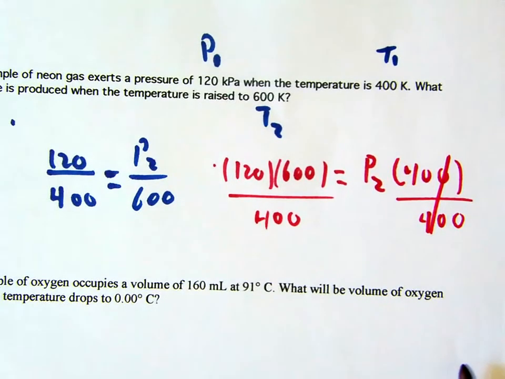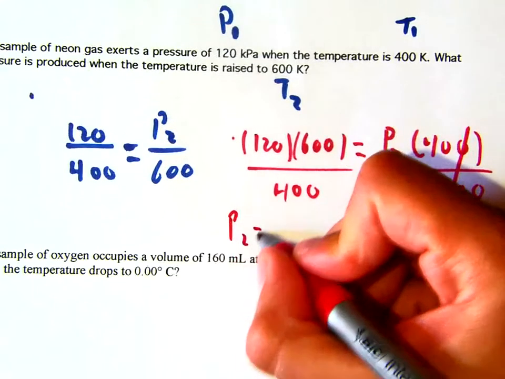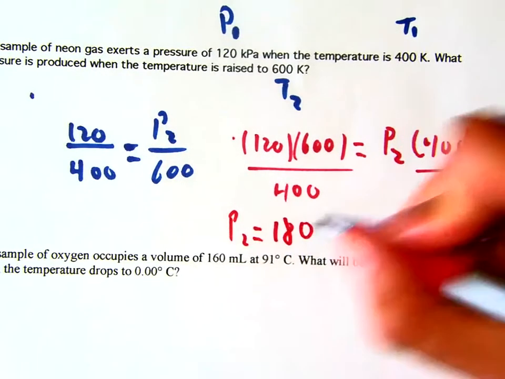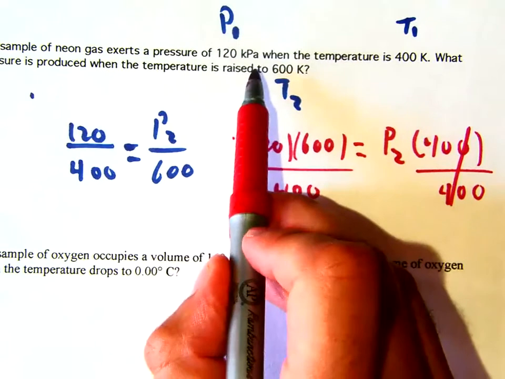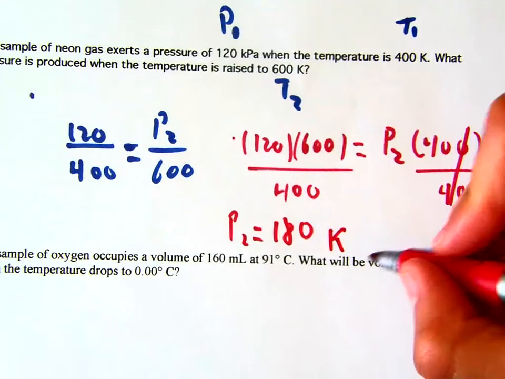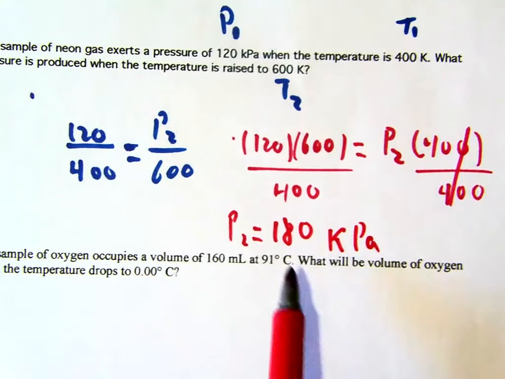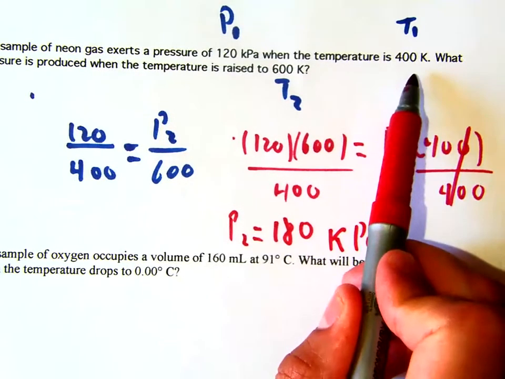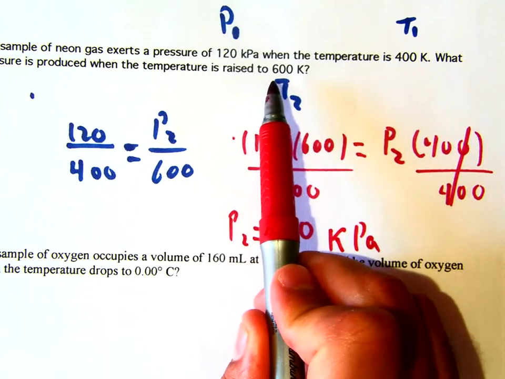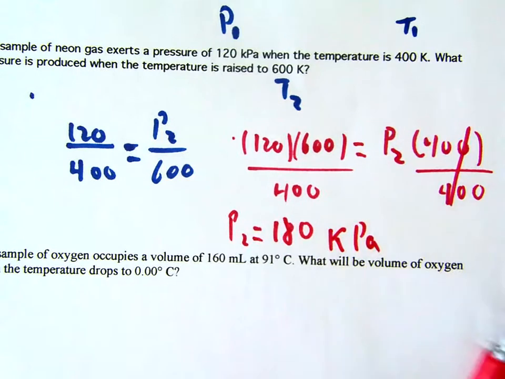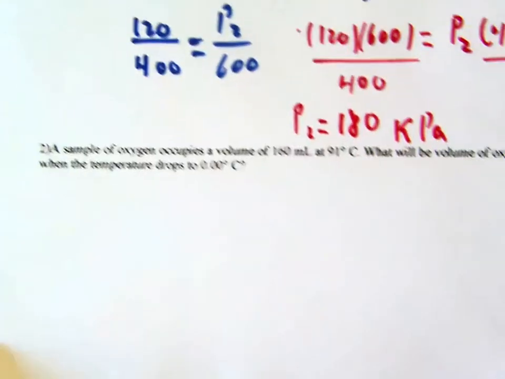If I plug that in, I would go 120 times 600 divided by 400, which is 180. So my P2 would be 180. 180 what? Kilopascals. And let's see if that makes sense at the end of the problem. This thing was heated up. If something's heated up and it can't change shape, then yes, the pressure should go up, so that makes sense.